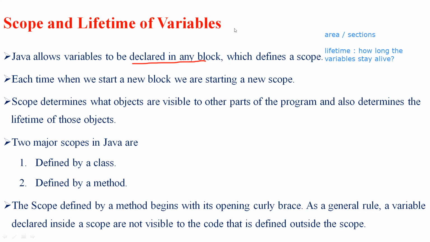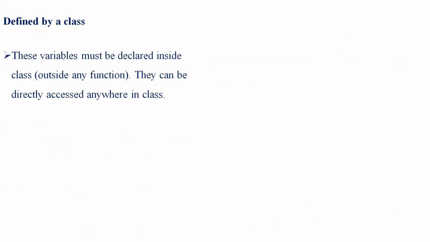Let's get to know about the defined by a class and defined by a method strategies. First, defined by a class. These variables must be declared inside a class. These are also called class level scope, the variables which are defined by a class.